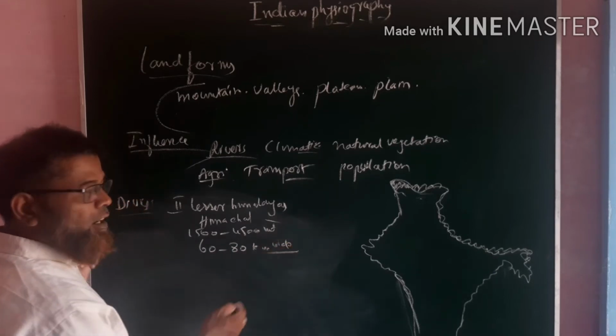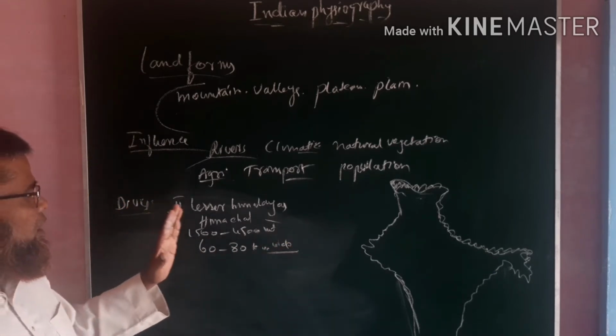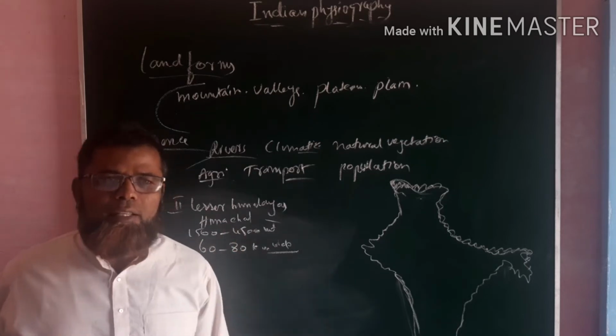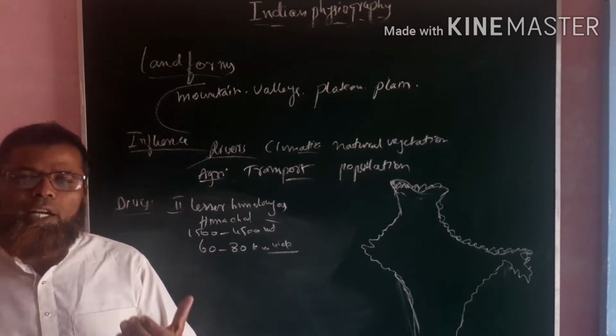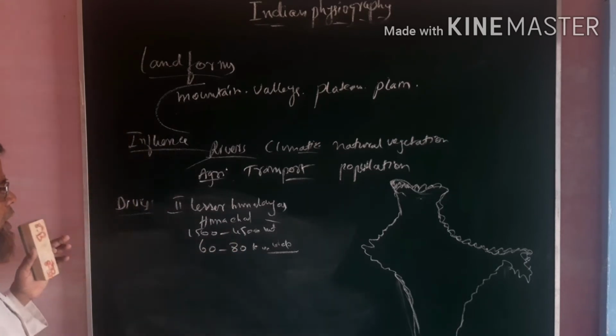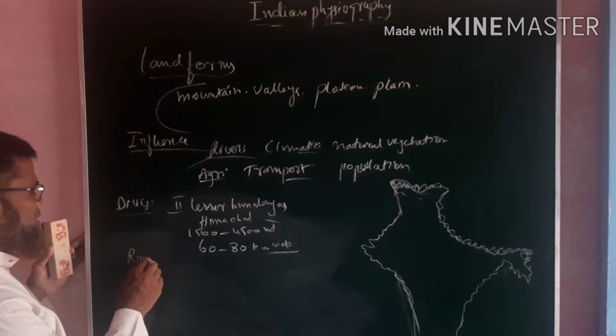This is the width of the Lesser Himalayas, and it also has important mountain ranges. What are the important mountain ranges?